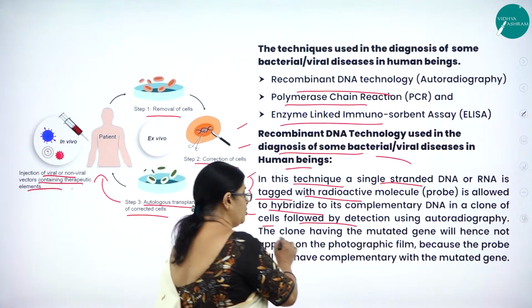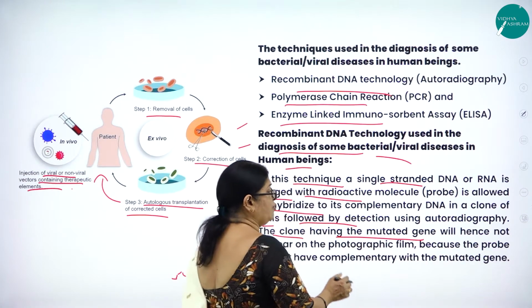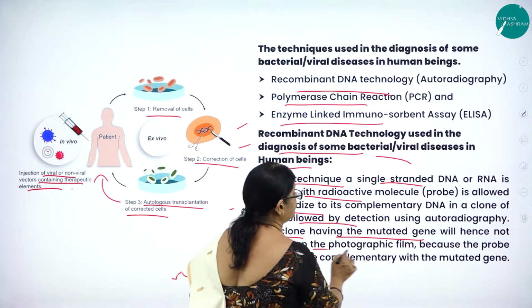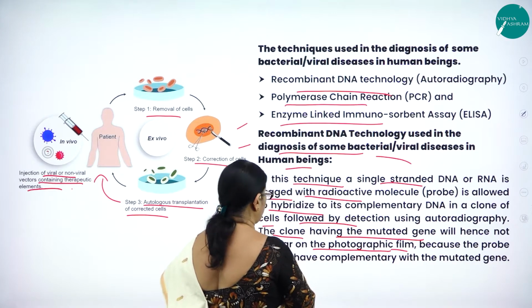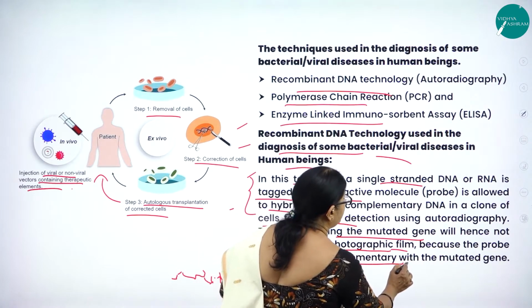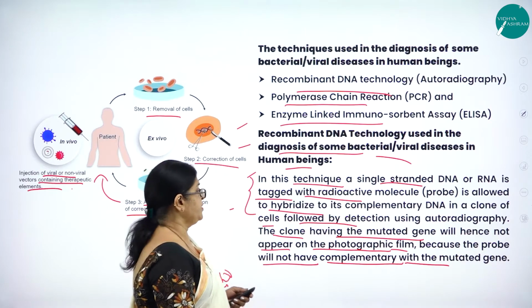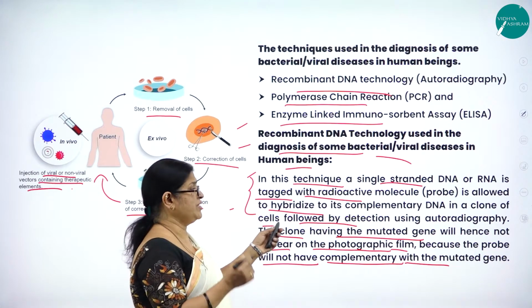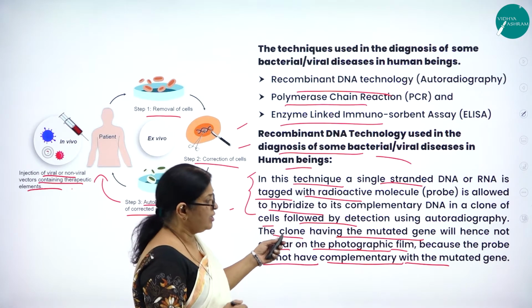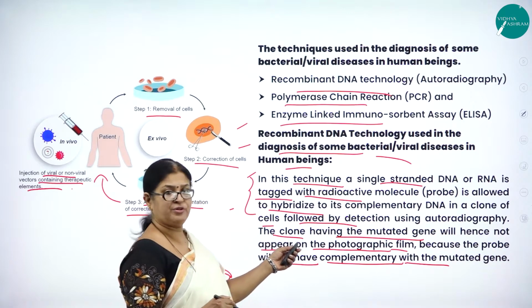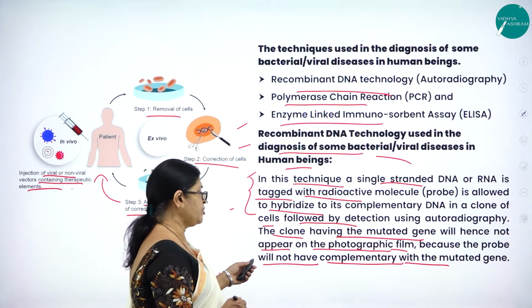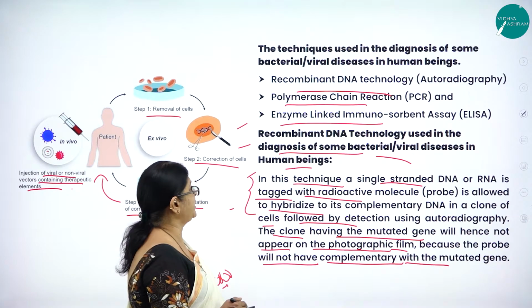So the clone having the mutated gene will hence not appear on the photographic film, because the probe will not be complementary to the mutated gene. So what will happen? The clone having the mutated gene will not appear on the photographic film because the probe will not be complementary to the mutated gene.